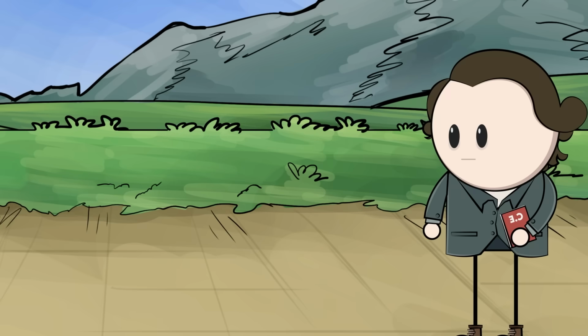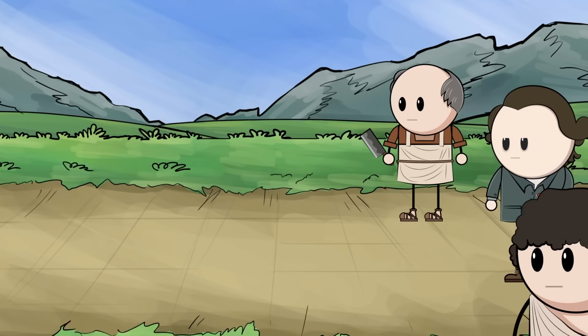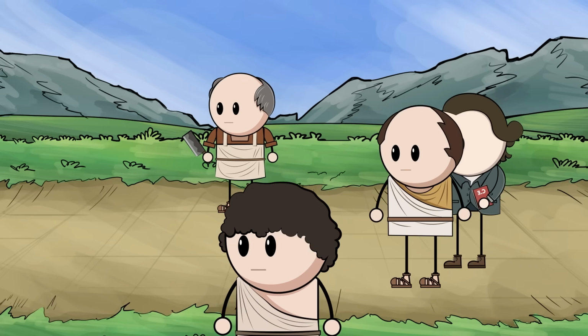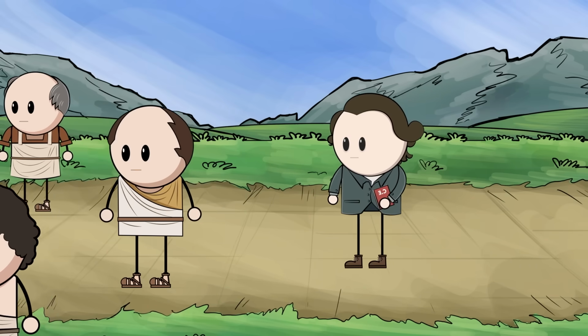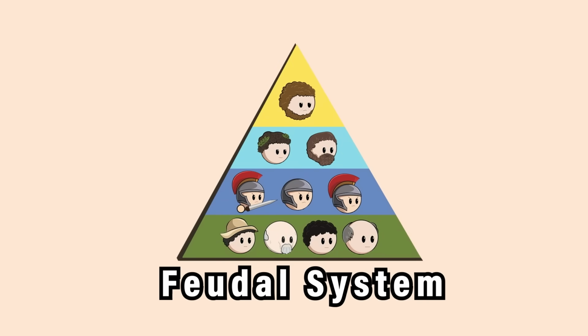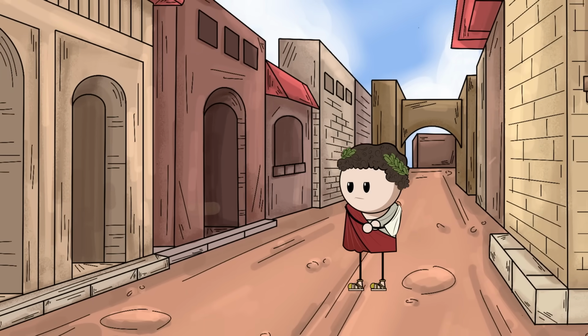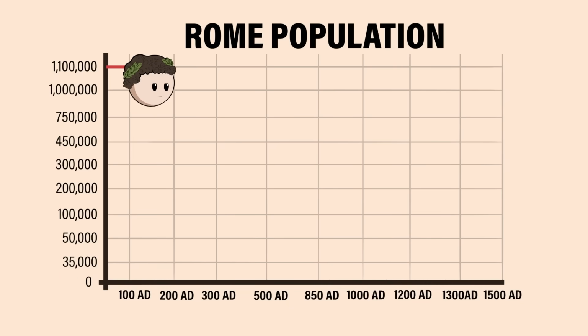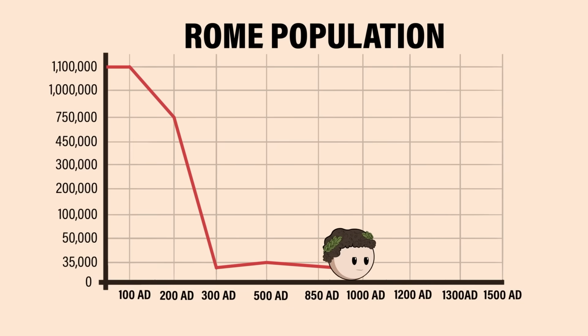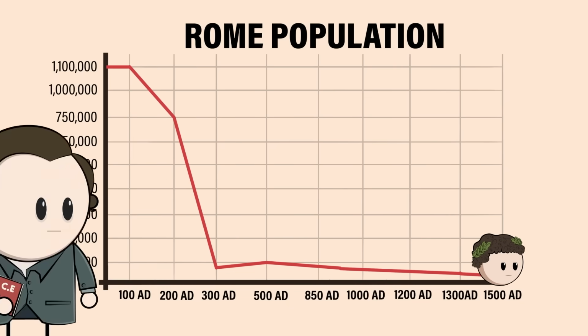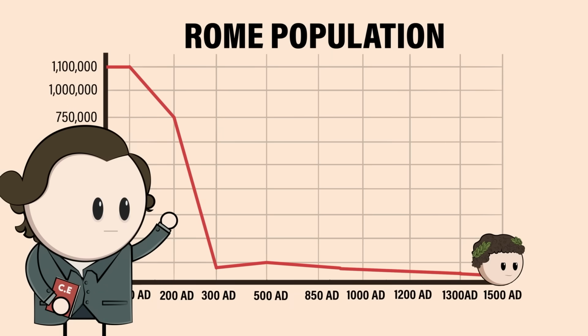The city of Rome would ultimately collapse in population as people left the city to work on empty plots of land in hopes of self-sufficiency. Europe switched to a feudal system, and long-distance trade collapsed. Following the collapse, centuries of decay, and after the sack of Rome in 1527, Rome's population was barely 10,000 people. It had become a ghost town. Its population wouldn't fully recover to 1 million people until the 1930s, nearly 1,500 years after the collapse of the Western Roman Empire.